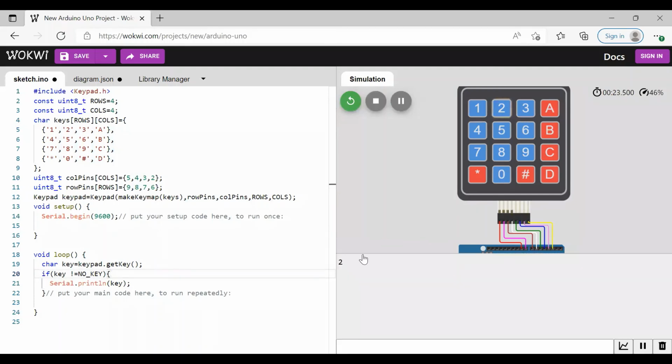Now it is printing 2, so 2 will be printed, then 5, 0, 3, 7, 4, 3, 2, 4, 7, 4, 1, 2. So this is how we can interface a keypad with the Arduino. So the first thing is we have to include the header file, initialize how many rows and columns there are, and in Arduino, we take each character or integer and express it in 8-bit form.